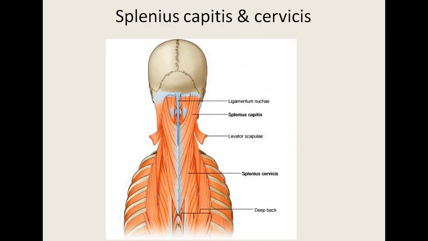Splenius, the meaning of splenius is nothing but a bandage. It is a Latin word, meaning bandage. It binds the deep extensors of the back of the neck like a bandage, hence the name splenius.